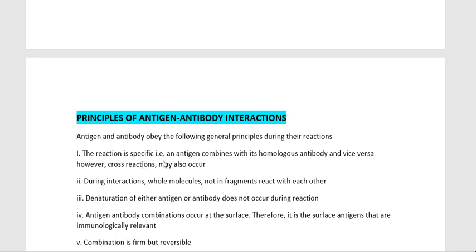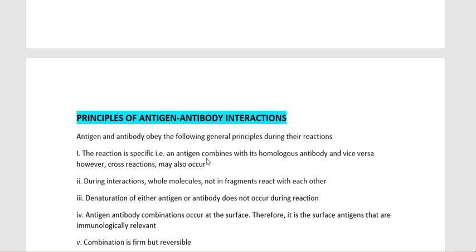That means a specific antigen will combine with a specific, that is homologous, antibody, and vice versa. However, sometimes cross reactions may also occur. Then, during the interactions, whole molecules, not fragments, react with each other. That means the whole molecule participates in the reaction. Then, denaturation of either antigen or antibody does not occur during the reaction.